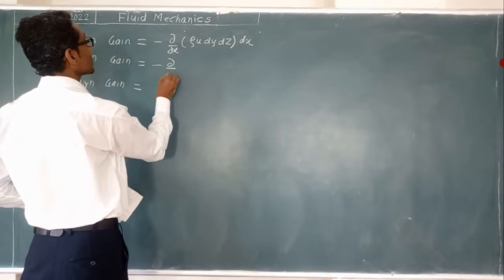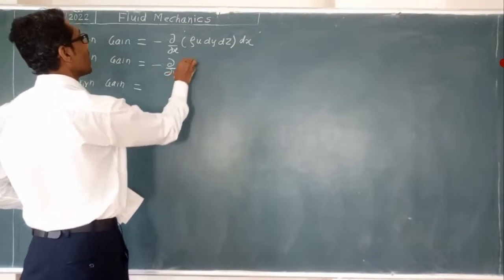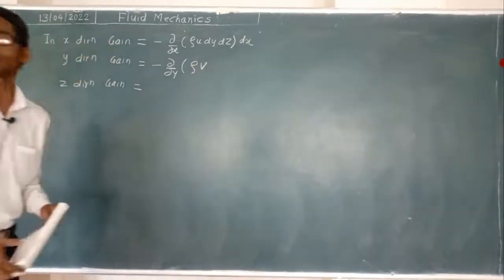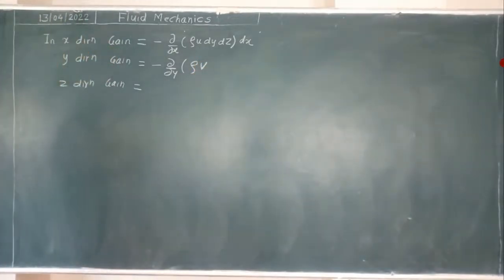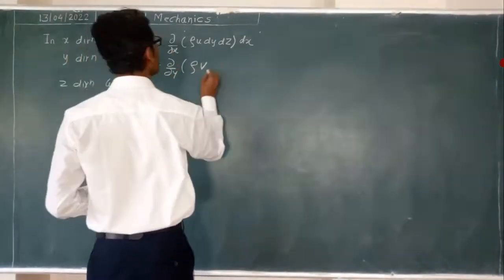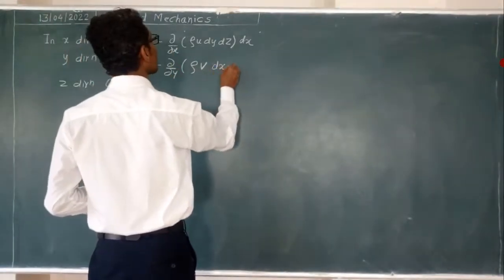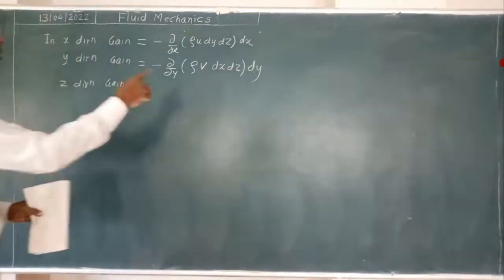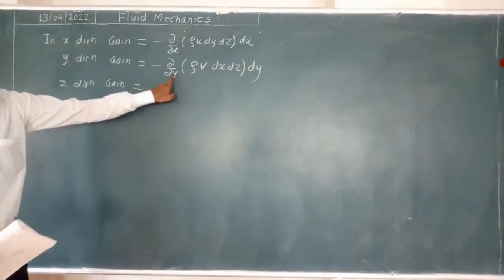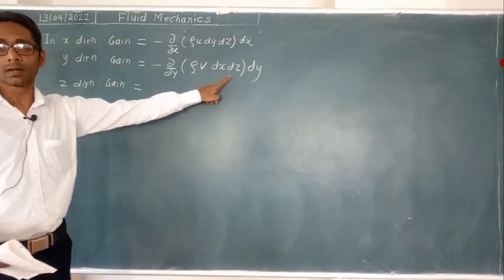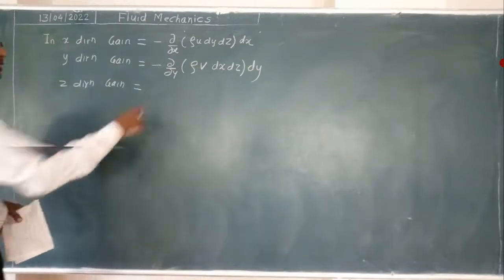For the y direction, here it will be ∂/∂y of, inside the bracket, what will be changed? Rho v. Velocity in the y direction is v, so rho v. And here, y direction means dx into dz. That will come. The area perpendicular to y will be dx dz. You see in your diagram in the notebook. Already we have the diagram. In that you can see.